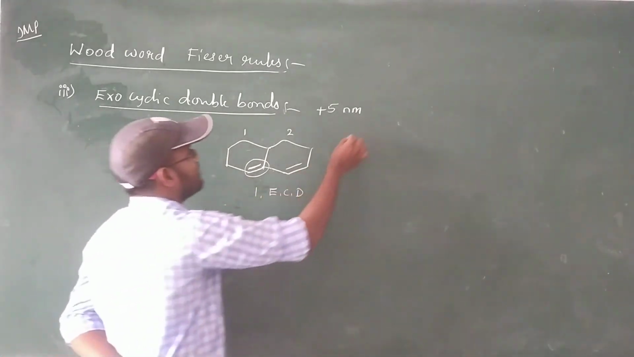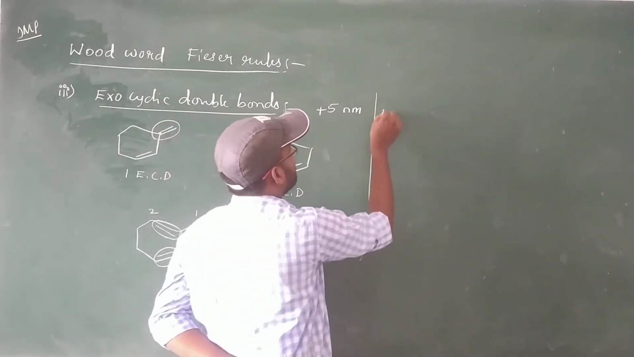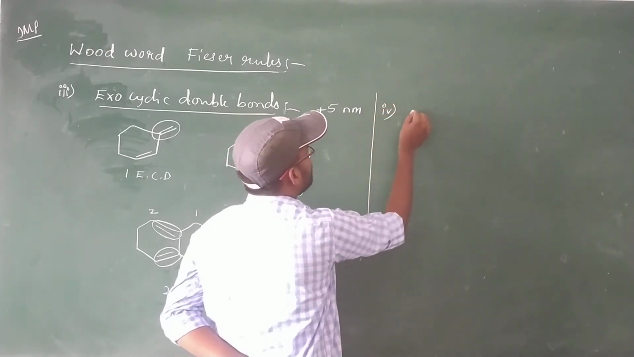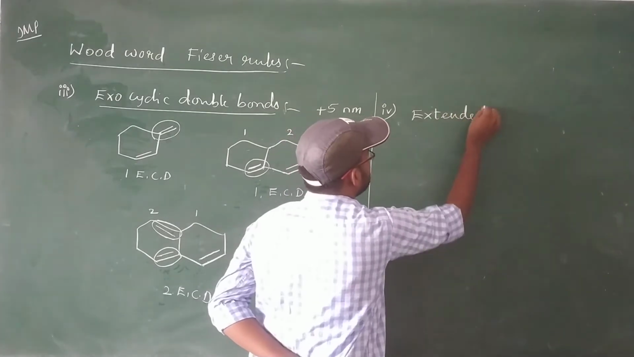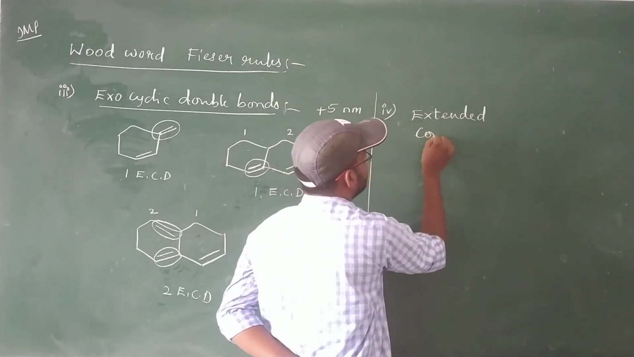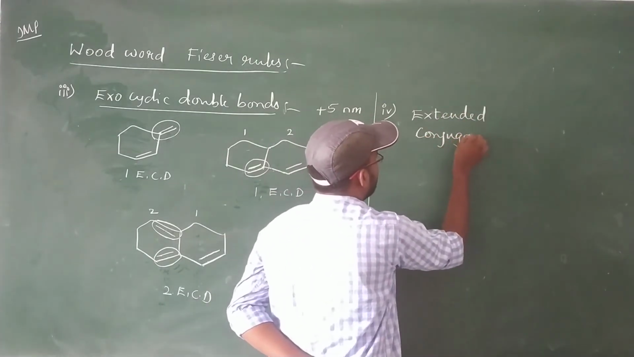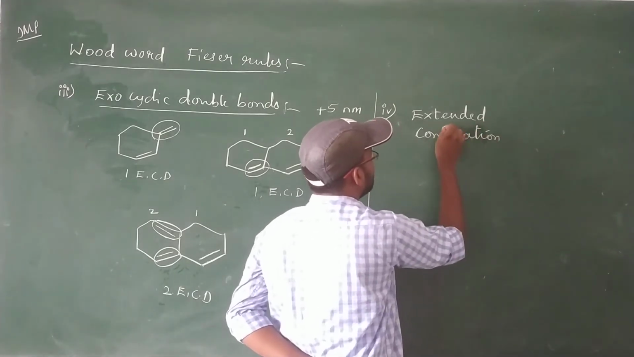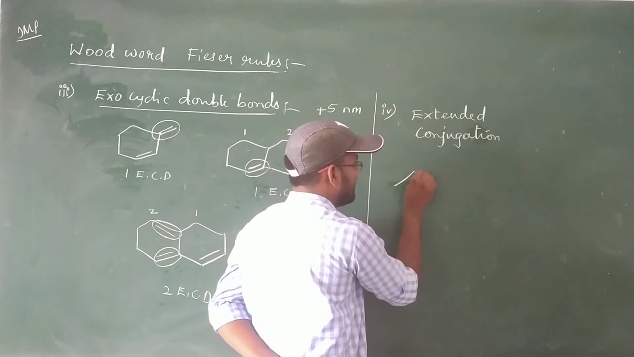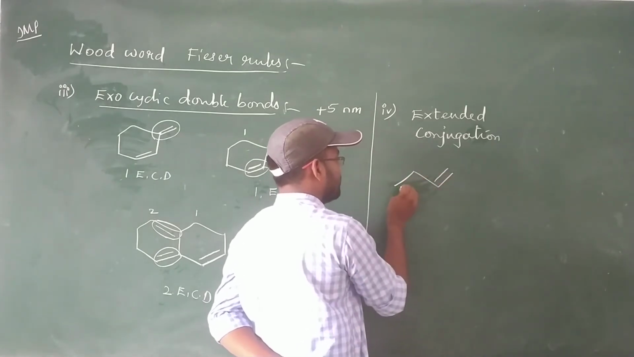And next, finally, let's take extended conjugation. Extended conjugation means, we already know diene means 2 double bonds.